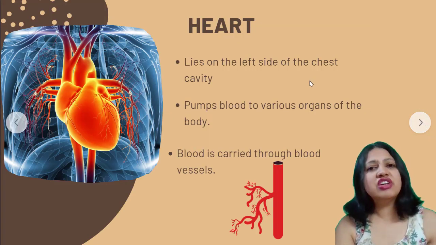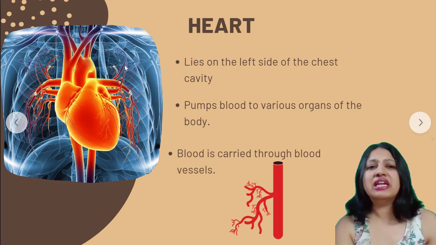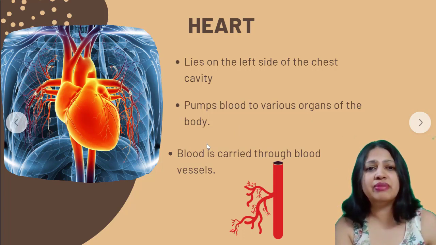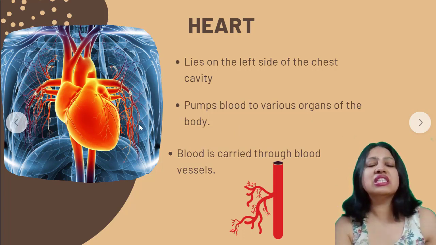The next organ that we're going to talk about is heart. Where does heart lie? It lies on the left side of the chest cavity. What does it do? It pumps blood to various organs of the body. Okay, because all the organs of your body need blood. So that is a function of the heart. It sends blood to the various parts of the body.